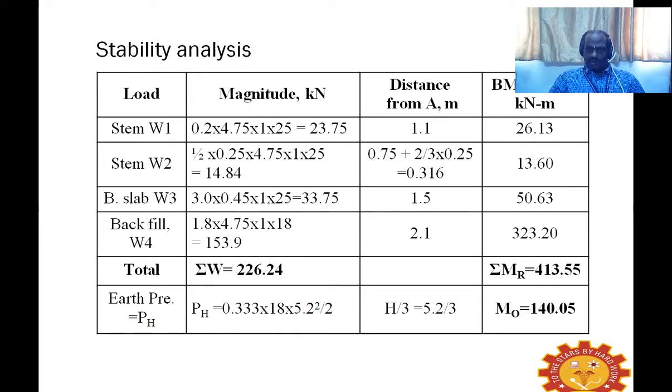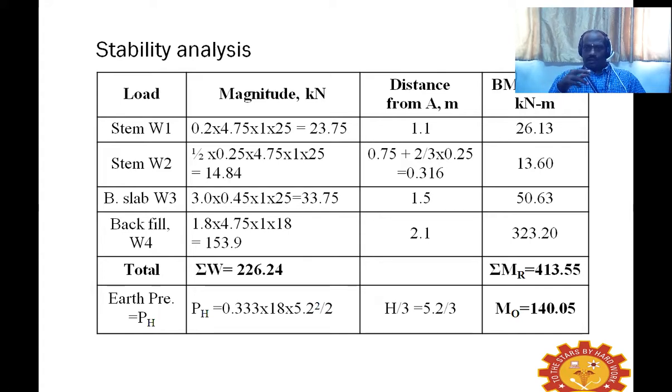How to calculate that? You know the section size. 4.75 is the height of the stem, and thickness we know 0.2, and 1 meter long we have to assume. 25 is the density of the concrete, and when you multiply you get the weight, and you have to take moment about a point A, that is the edge of the heel slab.